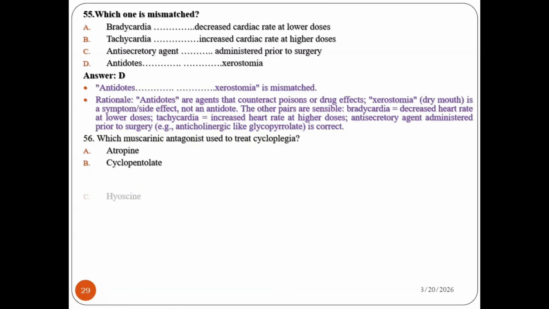Question number 56. Which muscarinic antagonist is not used to treat cycloplegia? Atropine, cyclopentolate, hyoscine, and the fourth option.